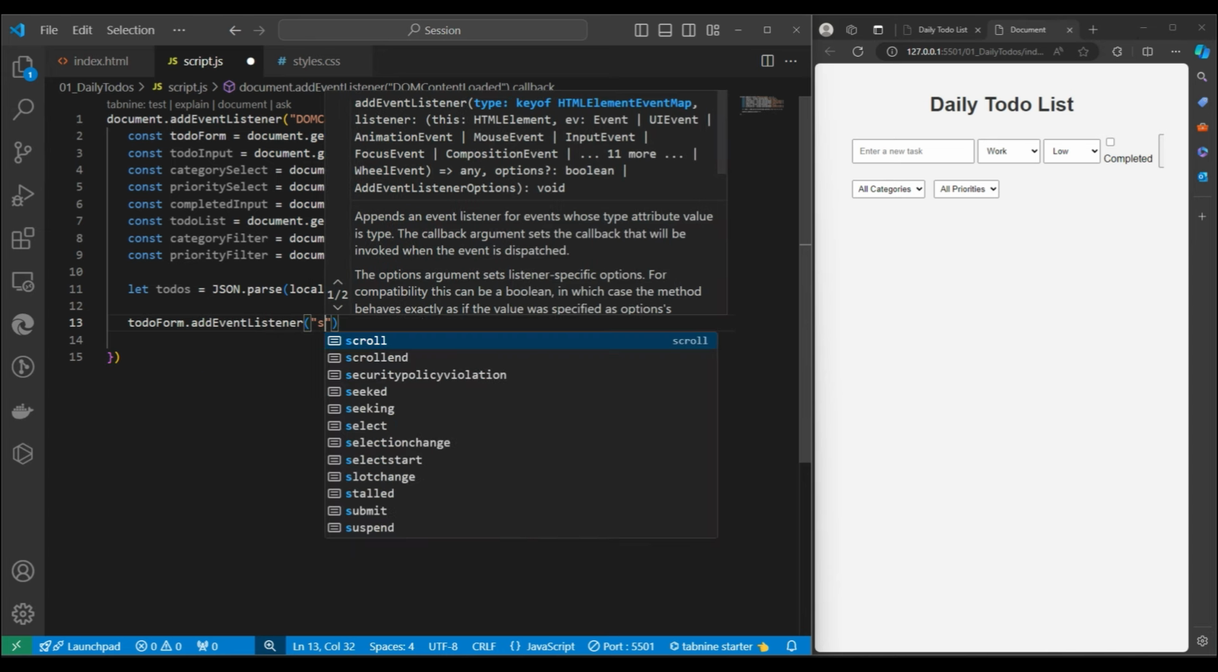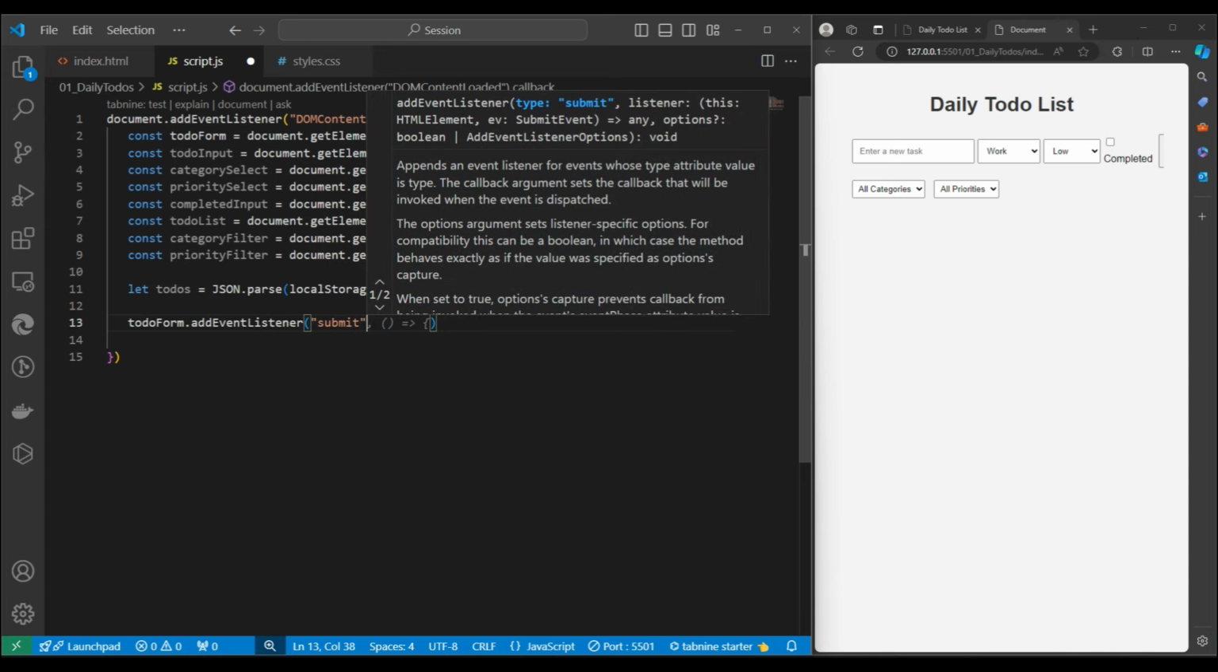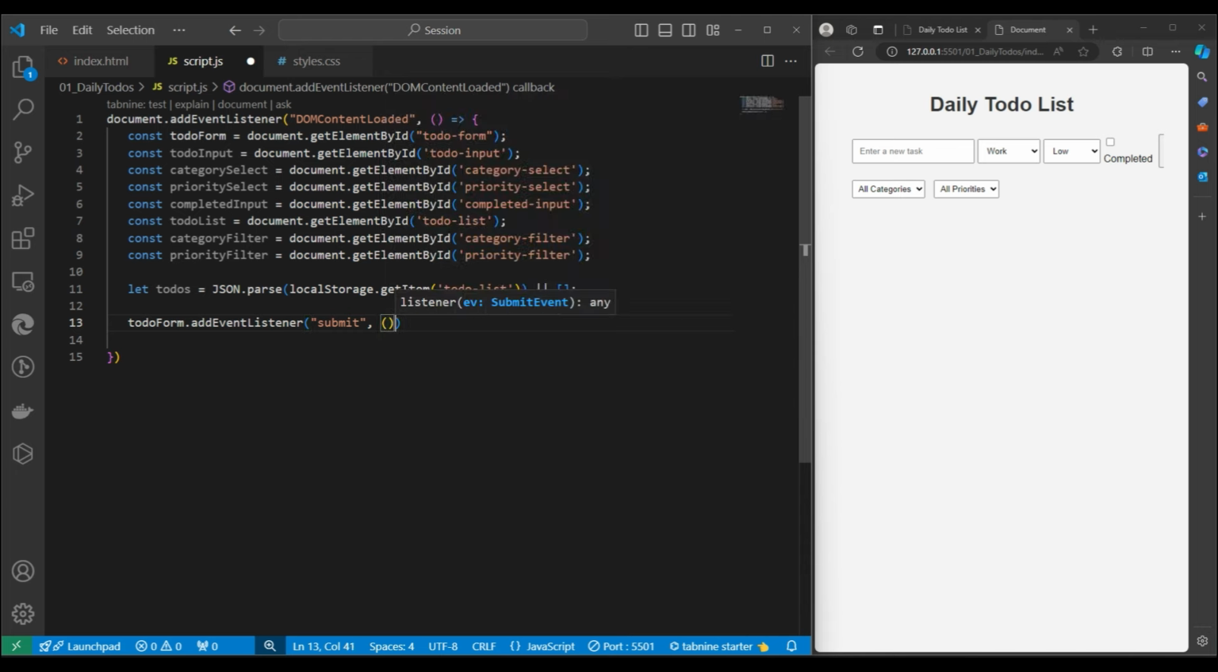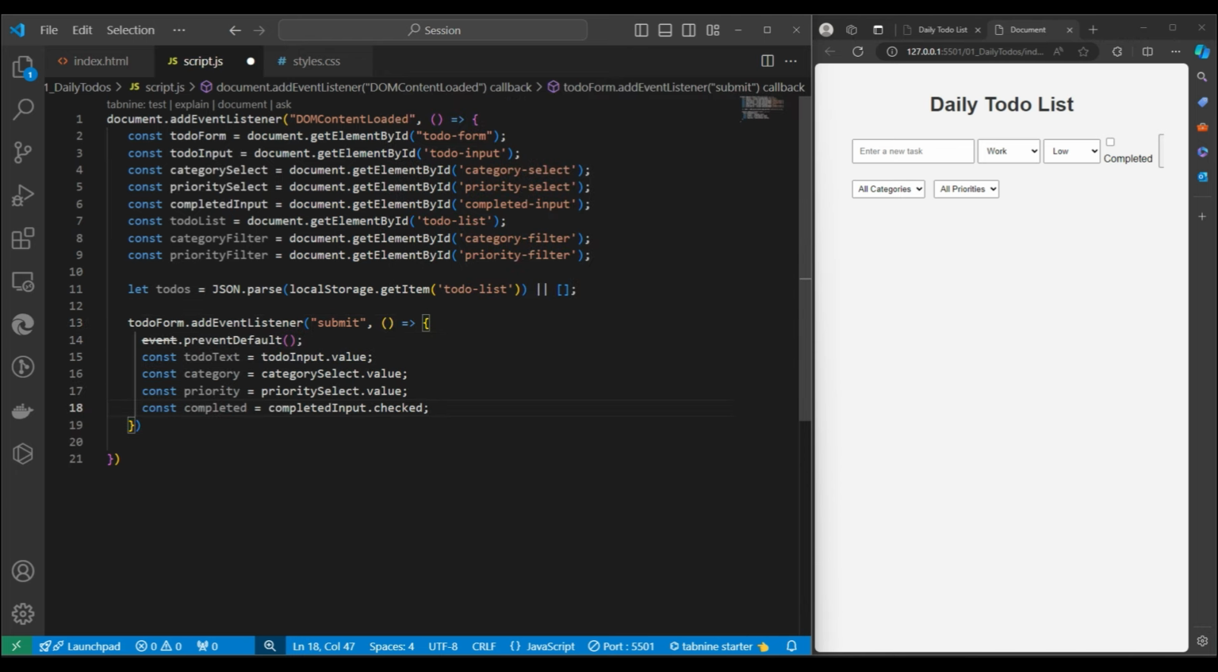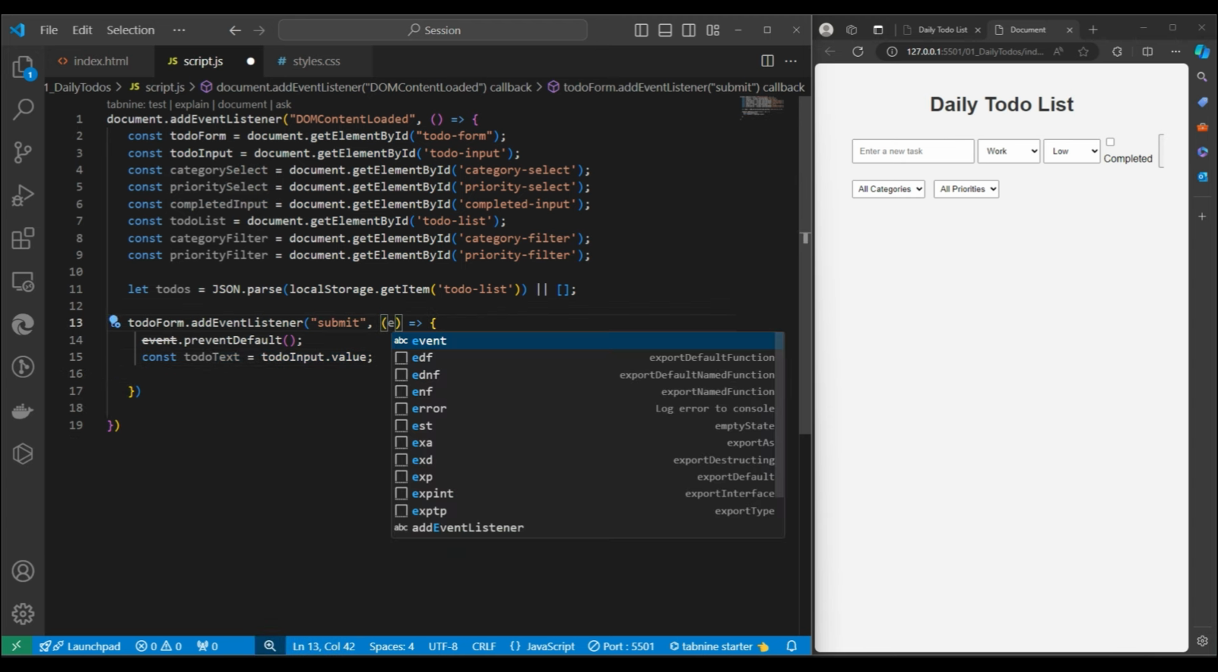So I will write down submit. If the form is submitted, this is the function I want to execute. This is the function. And one more thing, I don't want all these things. This is fine. And here we'll also write down event.